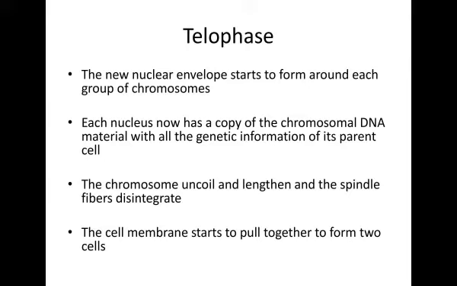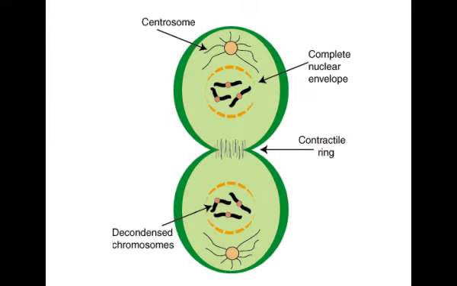Telophase. The new nuclear envelope starts to form around each group of chromosomes. Each nucleus now has a copy of the chromosomal DNA material with all the genetic information of its parent cell. The chromosomes uncoil and lengthen and the spindle fibers disintegrate. The cell membrane starts to pull together to form two cells.